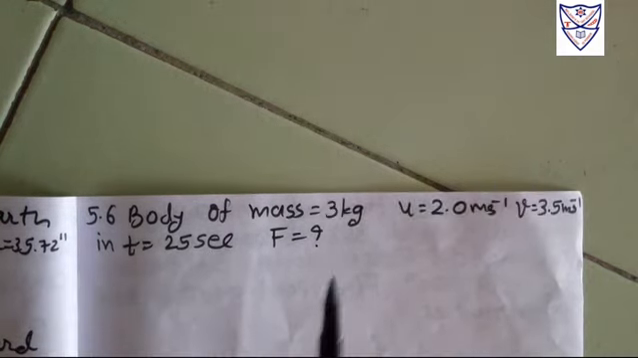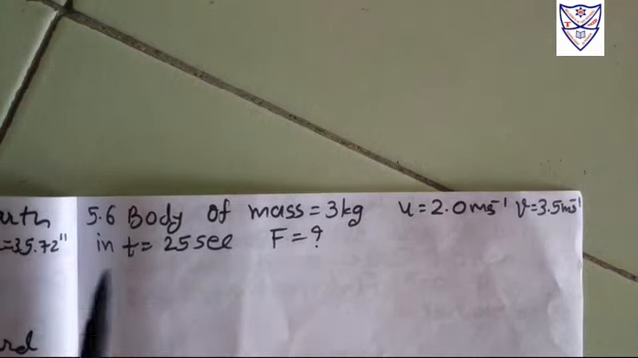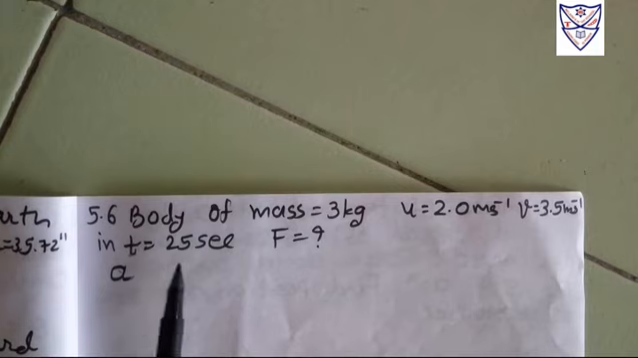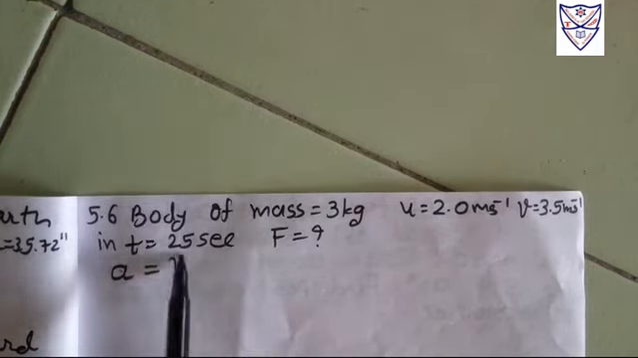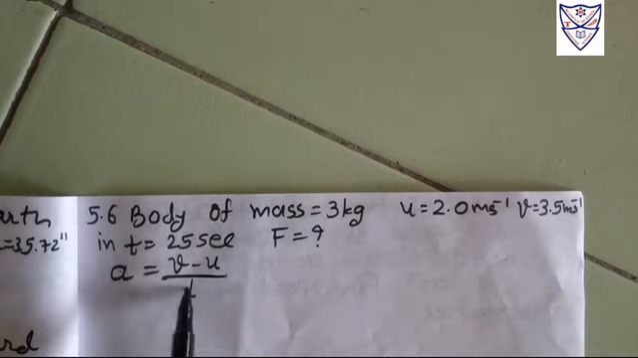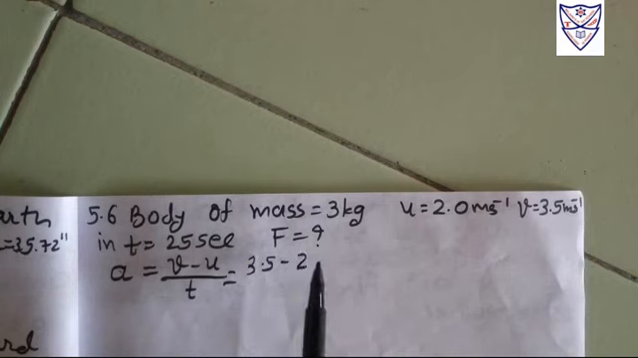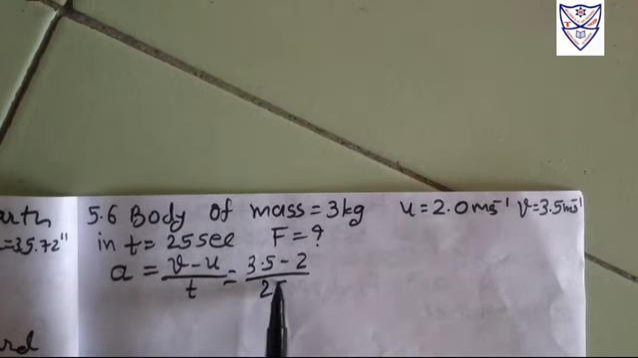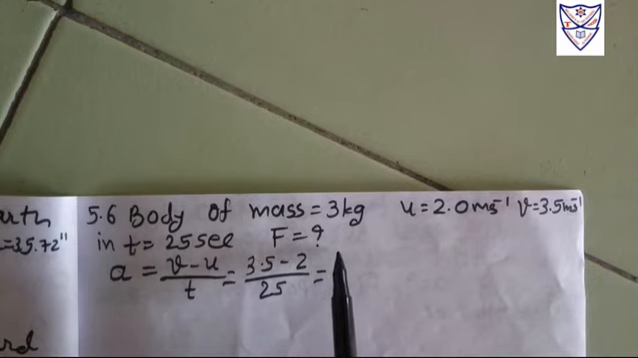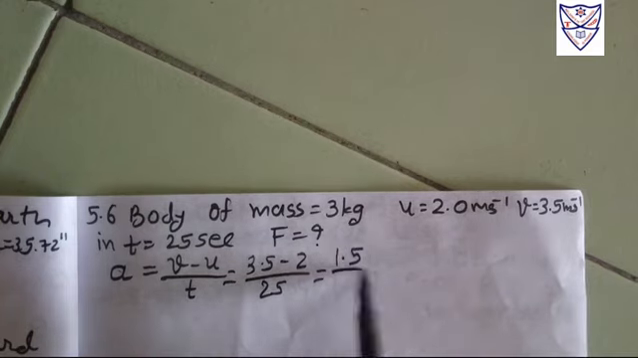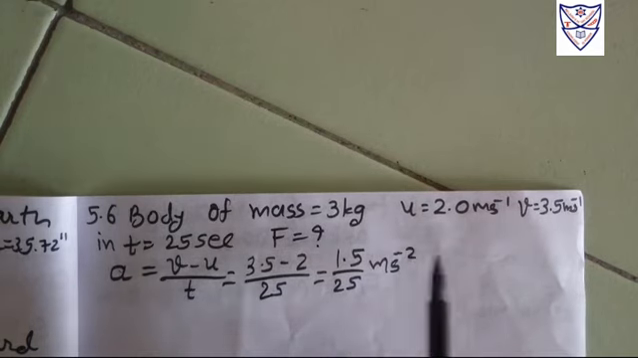So first we have to find the force. Before finding that force, we have to find the acceleration, because in the force formula we need acceleration. That's why final minus initial upon time taken. So what is final? 3.5, initial 2, upon the time taken to change that speed. 3.5 minus 2 will be 1.5. 1.5 by 25. So that's our acceleration, right?